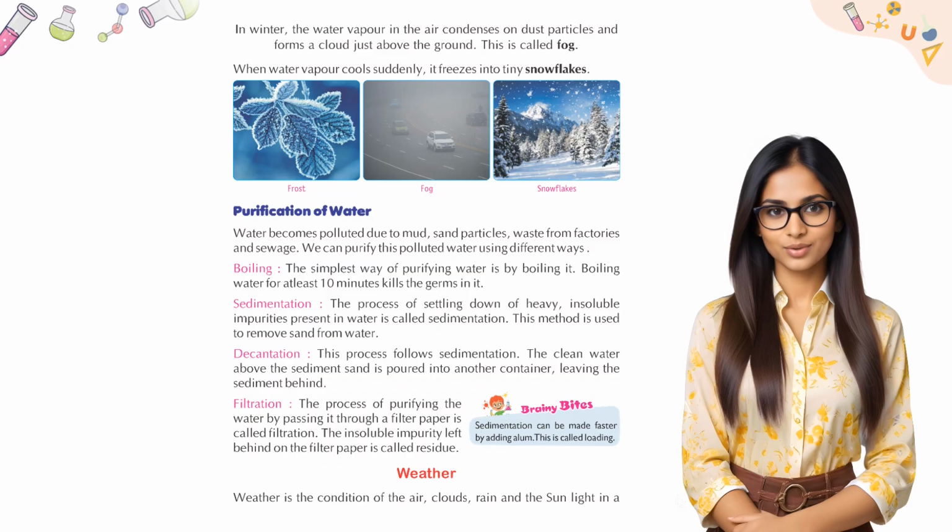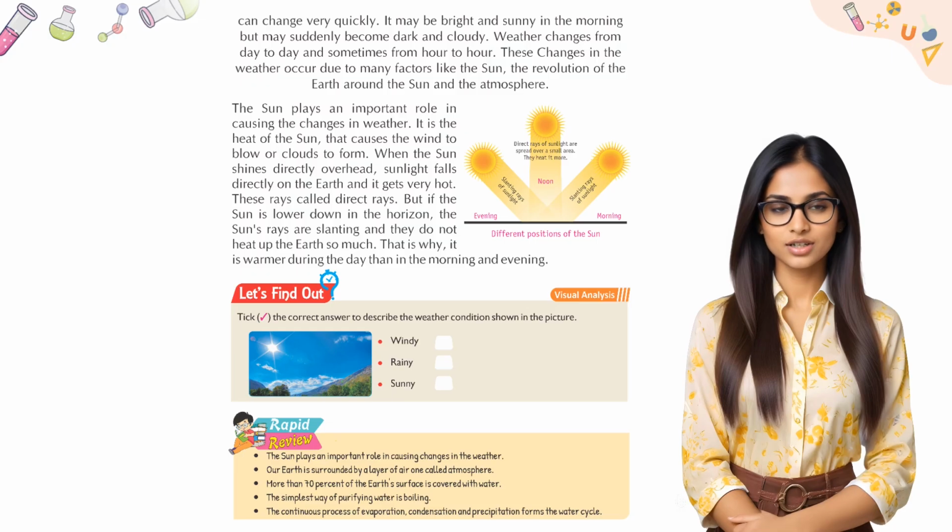Weather. Weather is the condition of the air, clouds, rain, and the sunlight in a particular place at a particular time. It is not the same every day. In fact, it can change very quickly. It may be bright and sunny in the morning but may suddenly become dark and cloudy. Weather changes from day to day and sometimes from hour to hour.